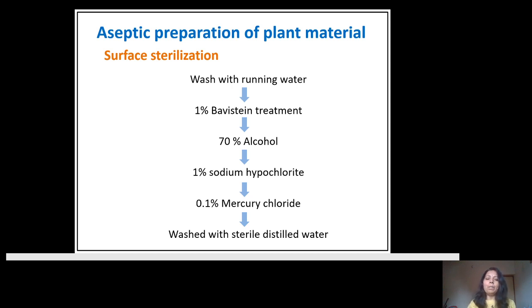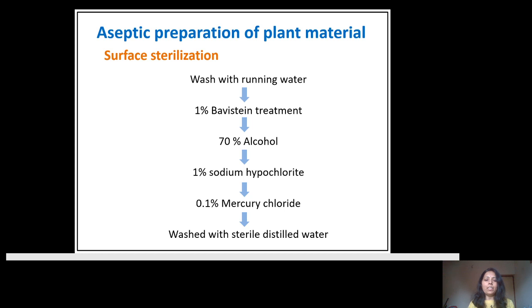After each treatment with a chemical, whether it is Bavistin, alcohol, sodium hypochlorite or mercury chloride, you have to wash the material with distilled water, so that the traces of the chemical are removed from your explant.